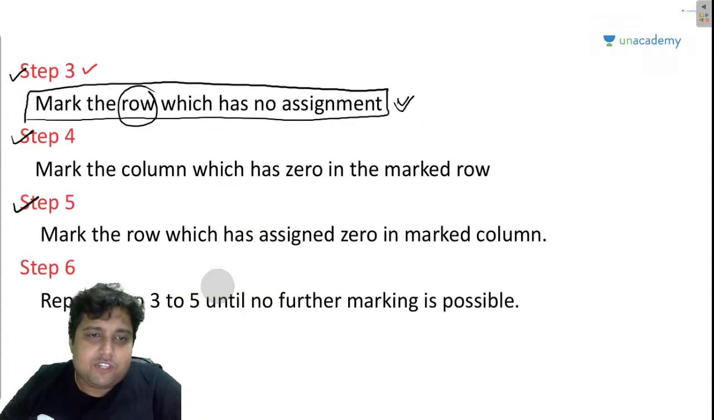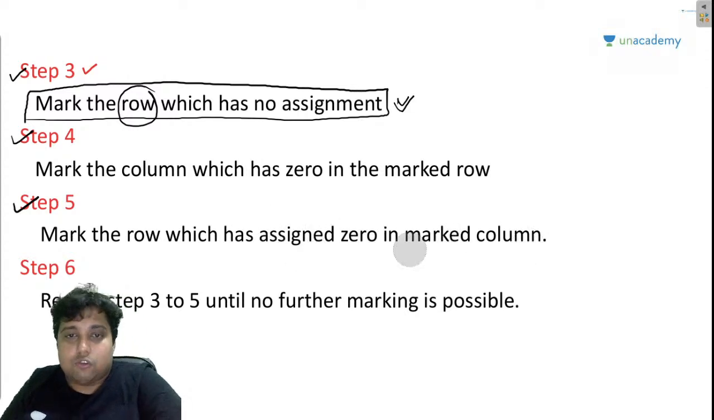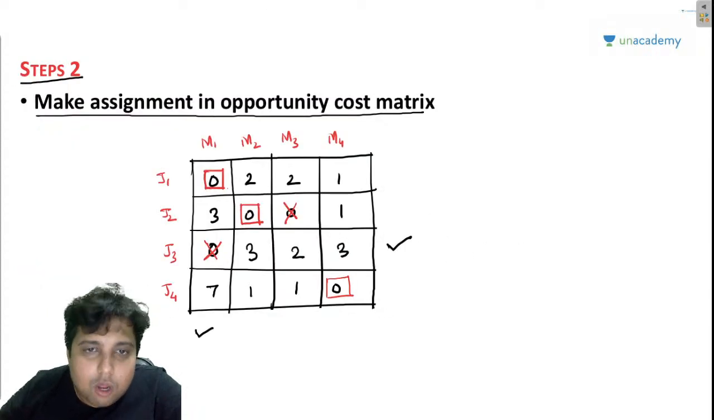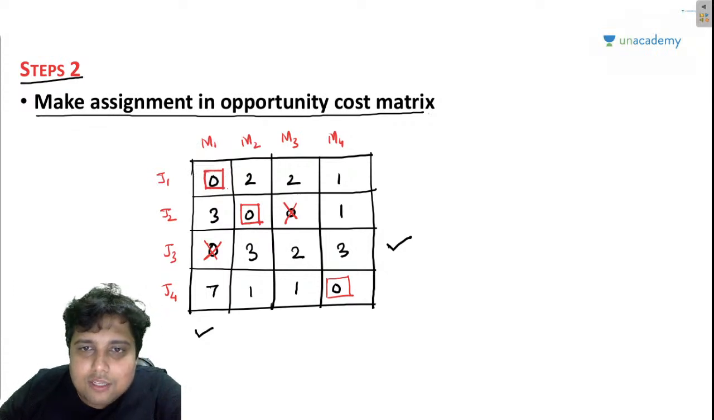Now, fifth step, mark the row which has assigned 0 in marked column. Assigned means the boxed 0 in marked column. So now, my friends, we have marked this column. In this marked column, which row has an assigned 0? It is this row which has a boxed 0, an assigned 0. So now I am going to mark this row.